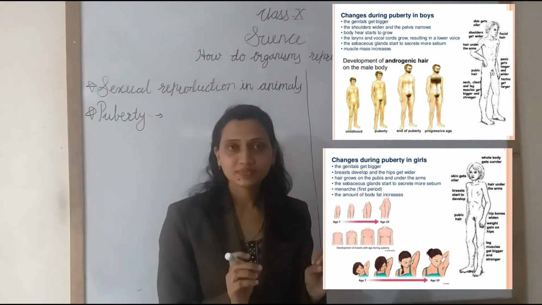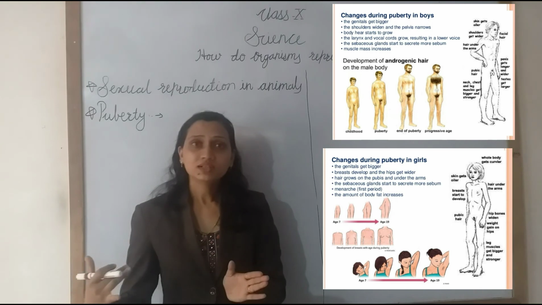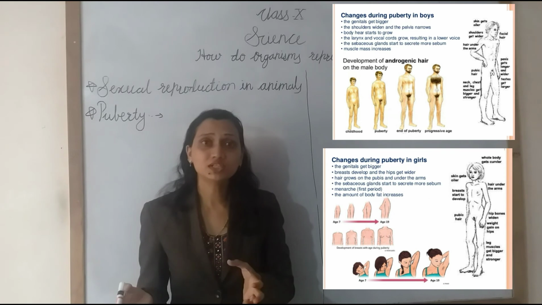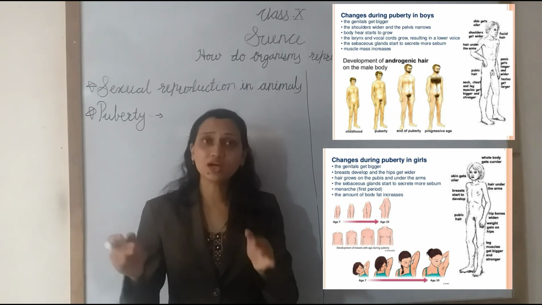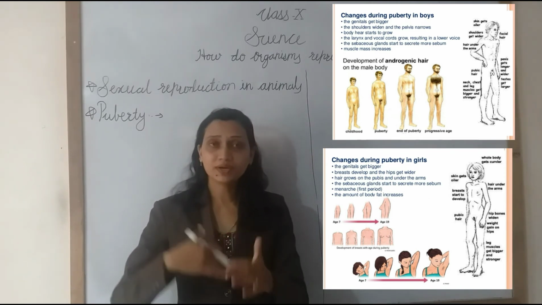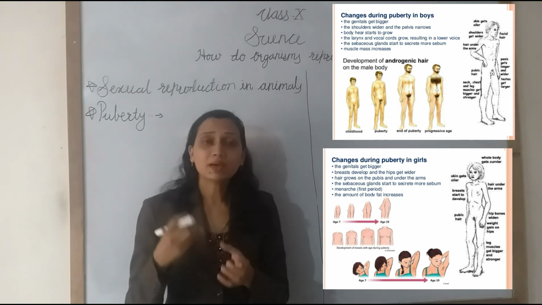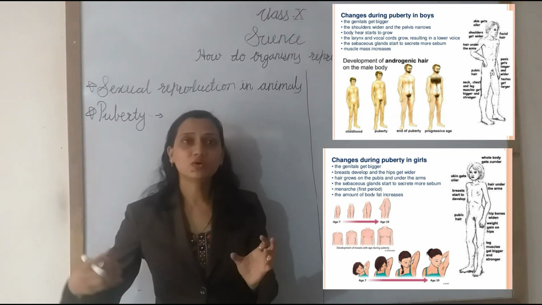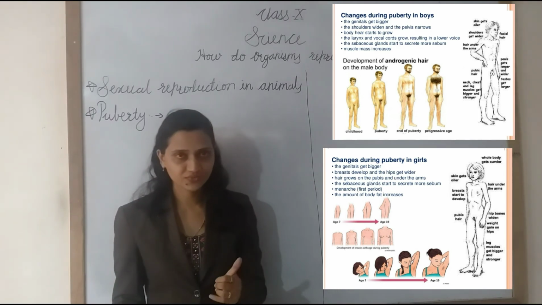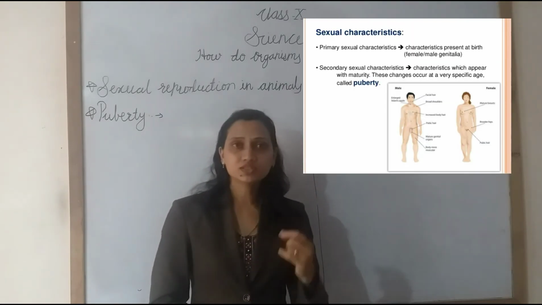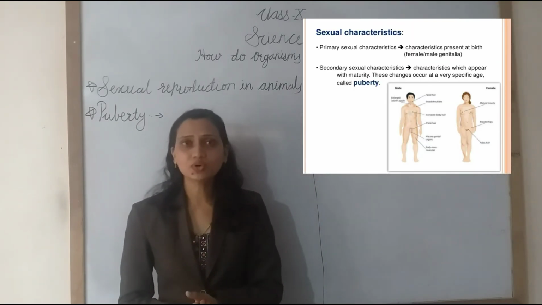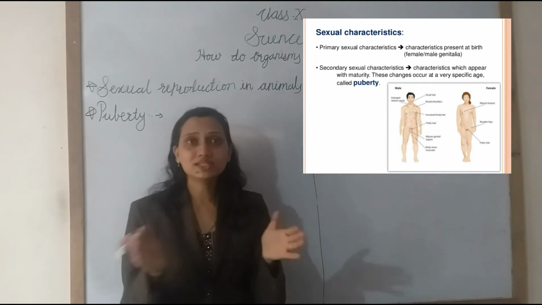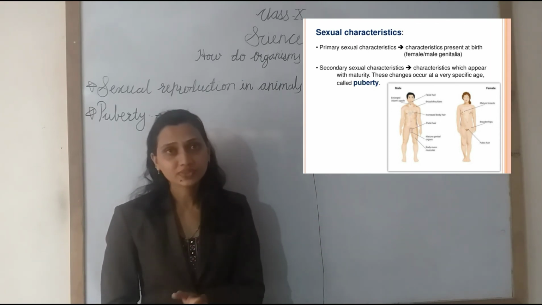Understand? And in females, fat is deposited in some regions, that is, in the hips and the thigh region. The breasts are also developed, meaning the mammary glands also develop in the puberty period. These changes occur in the puberty phase. Understand? Now, what does secondary sexual character mean? From these characters we can easily identify that this is a boy and this is a girl.